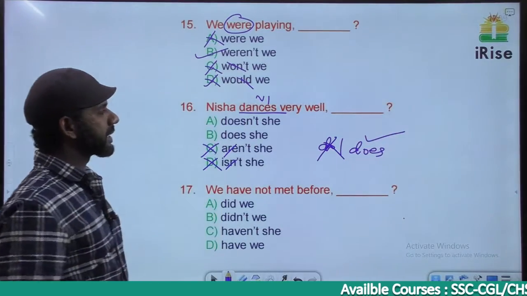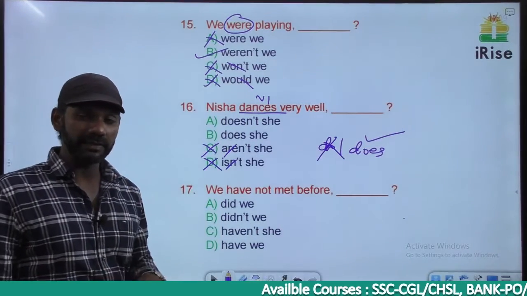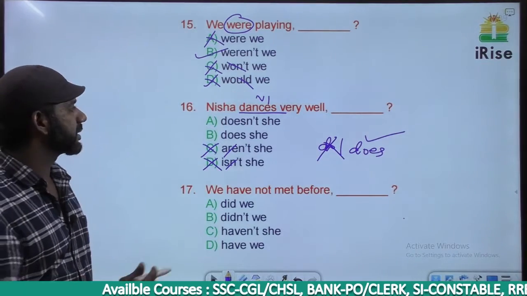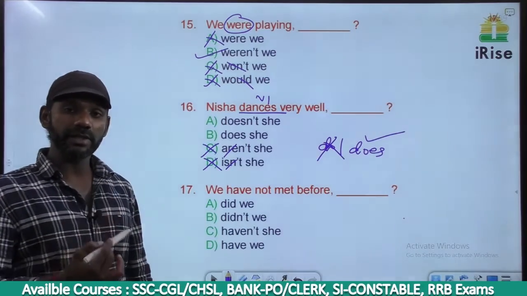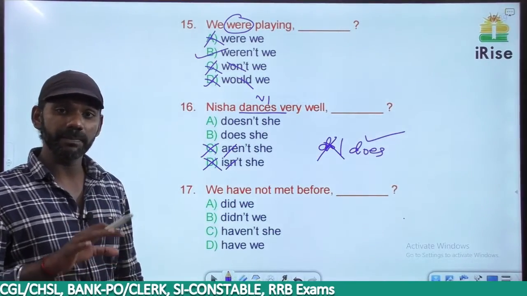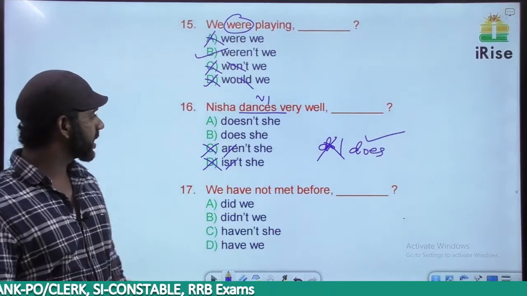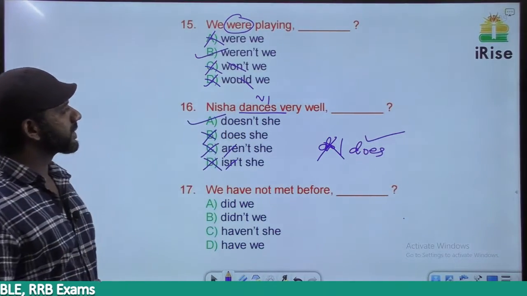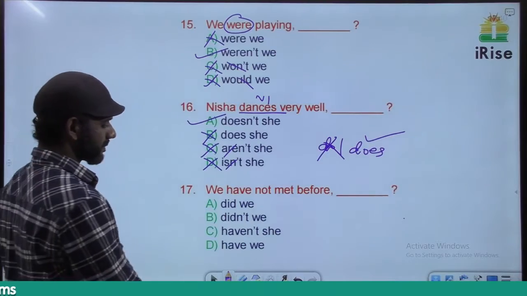No negative term in the sentence. In the tag, we need to have a negative term. The tag must be negative. So does not, short form is doesn't. The subject is Nisha. We should not say doesn't Nisha, because we don't use a noun in the tag. We have to use a pronoun in the tag, and that too a subjective pronoun. So it must be doesn't she. Nisha dances well, doesn't she?